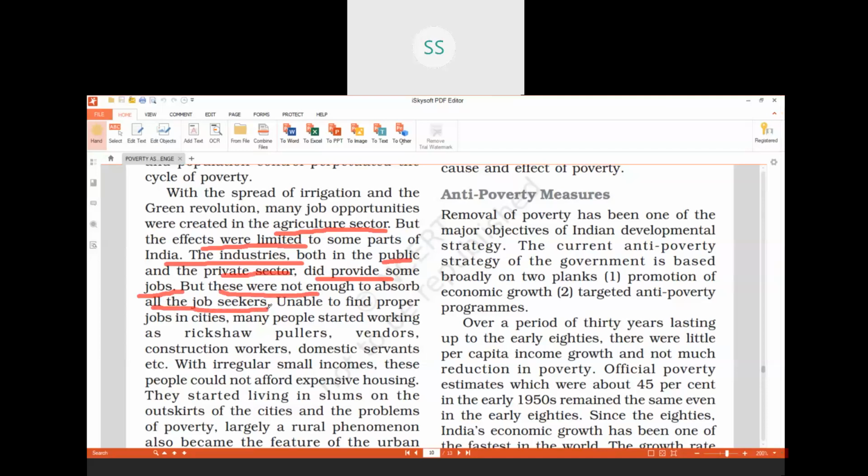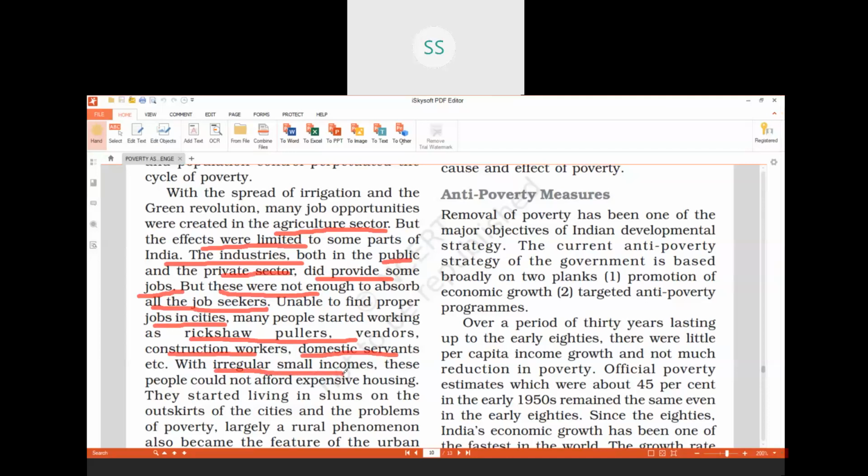And the people who could not get jobs in the cities started doing all kinds of odd works like rickshaw pullers, vendors, construction workers, domestic servants, and there they have very low and irregular income. They do not have a regular income. Like a rickshaw puller, the day he gets a few customers, he'll get some income.